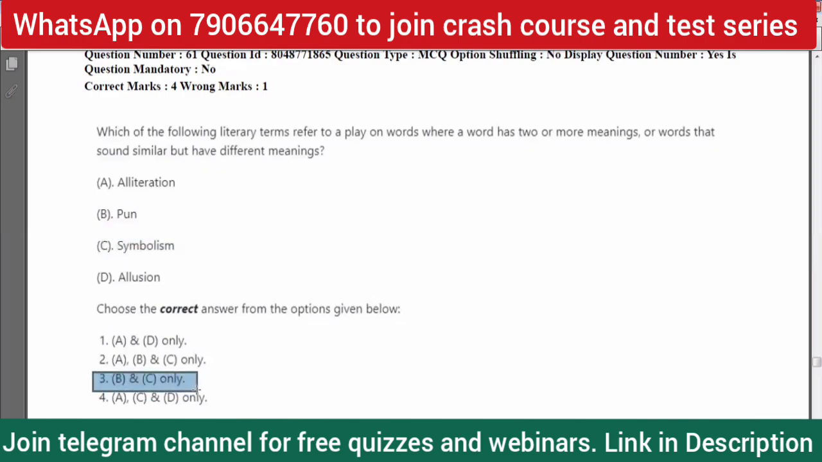Again, we can solve it by sheer elimination method because one who knows alliteration knows it has nothing to do with play on words. Even if one is confused about symbolism or allusion, we don't have a space for that confusion because by sheer elimination, we can already eliminate options 1, 2, and 4. So option 3 is the correct answer, and we can put it under the literary terms section.